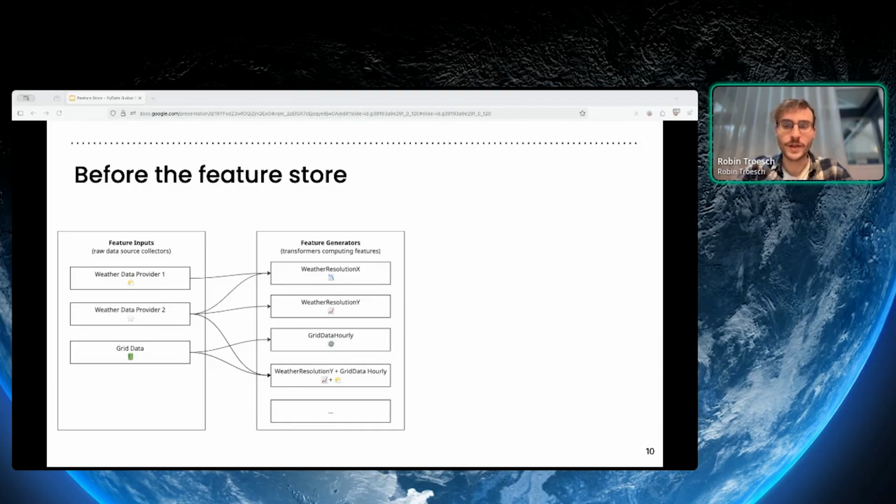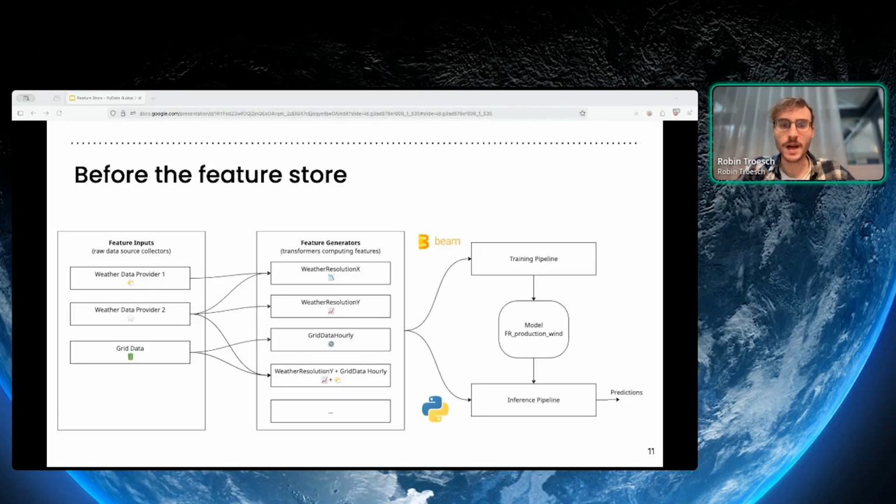We had some code that we called feature inputs, which were essentially a collection of collector classes responsible for getting the input that we need to generate features. This could be by connecting to the weather provider or querying an internal database for grid data. And then we had some classes that we called feature generators that were responsible for transforming those inputs into features. Simple. This enabled us to do fast iterations because we could just update the feature generation code and we had new features on the fly.